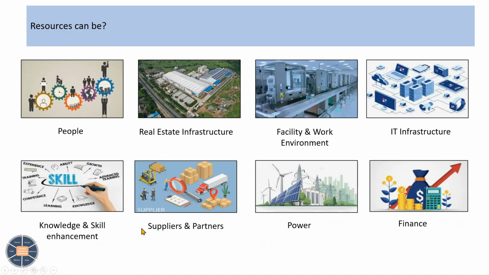What are the examples of the resources, although we talked about them in the previous slide? Here in detail we can see people, human resource, then real estate infrastructure, which is needed to perform manufacturing operations. For example, multiple processes are there: raw material receiving, then we need a warehouse, QC testing, and a manufacturing floor.